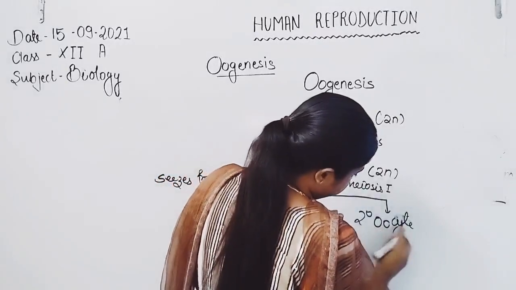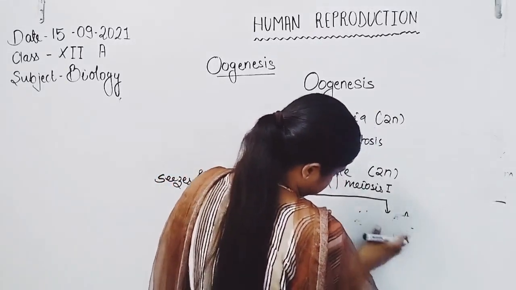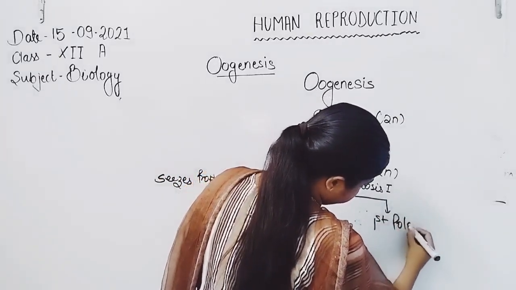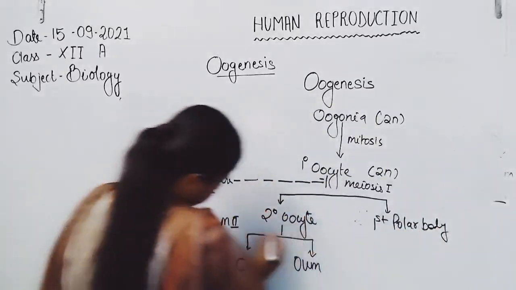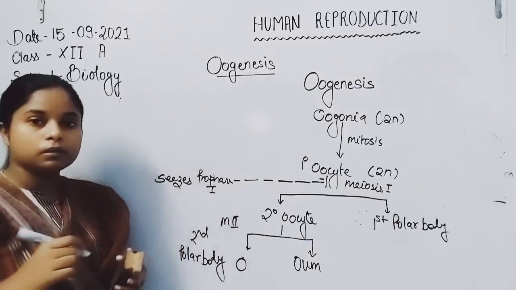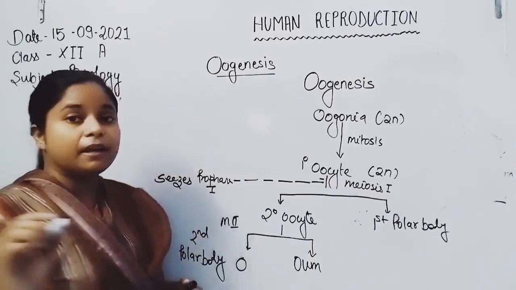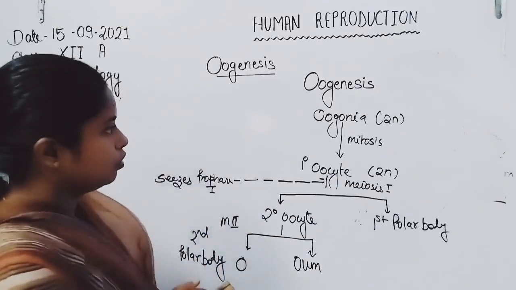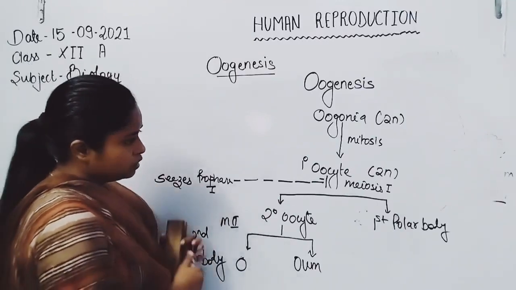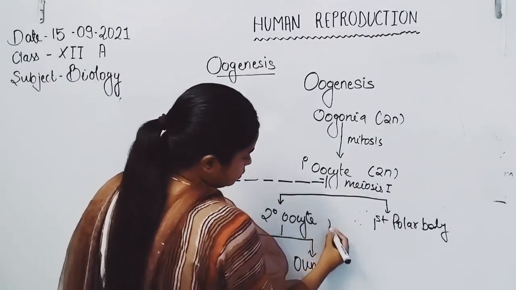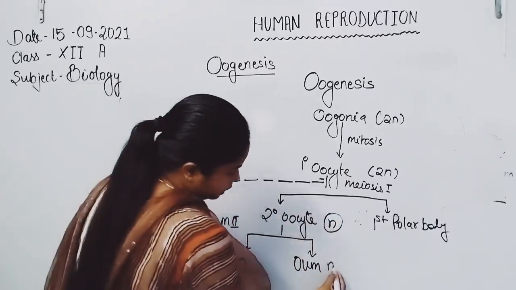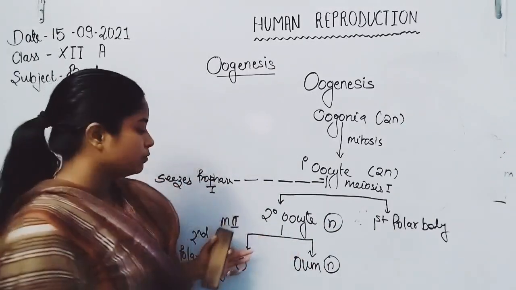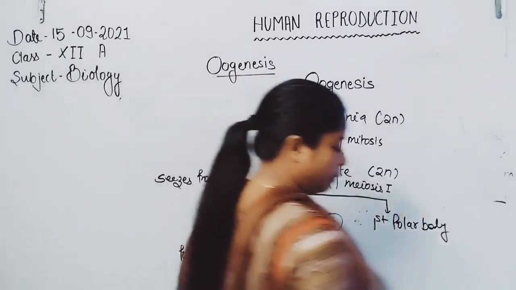Here, from the secondary oocyte, the polar body formed is not the first polar body, and here is the second polar body. So that's why only one ovum will form during the oogenesis process. So here is the overall about oogenesis. Because after meiosis I the chromosome number will be half, the haploid number of chromosomes is present in the ovum.